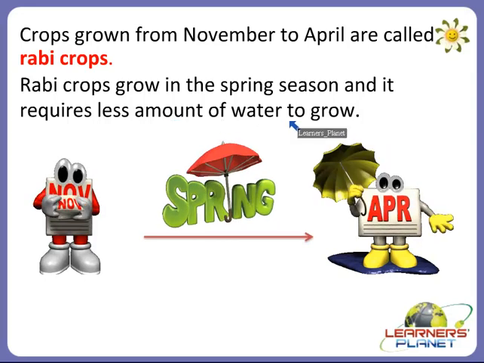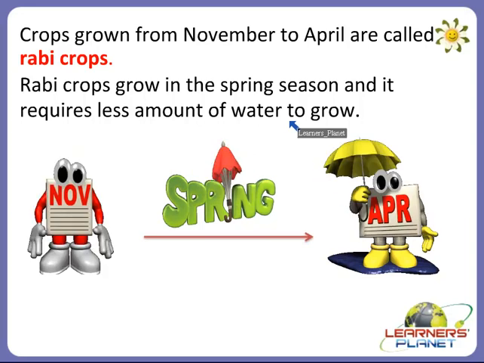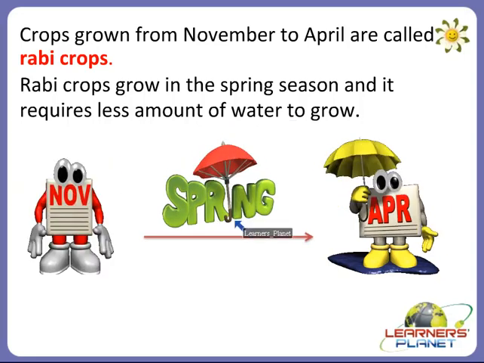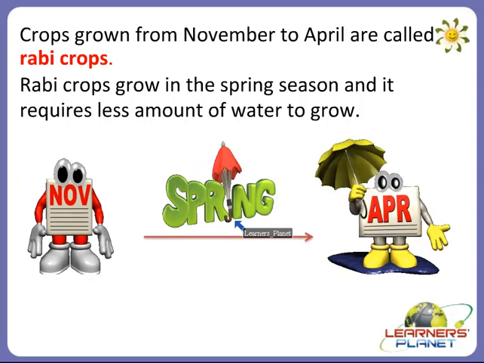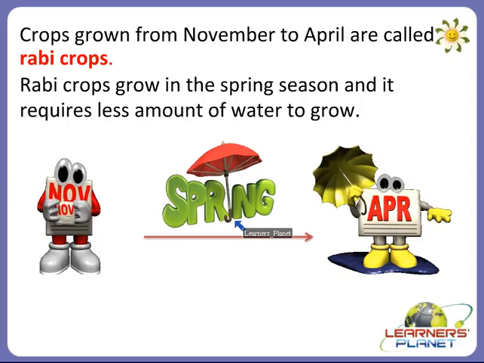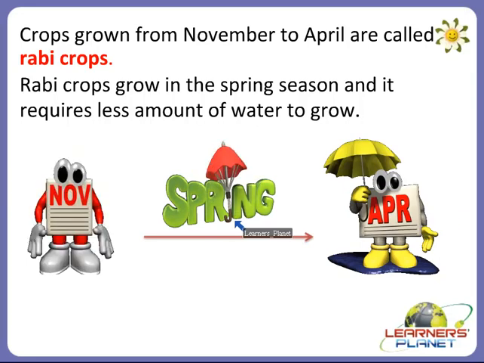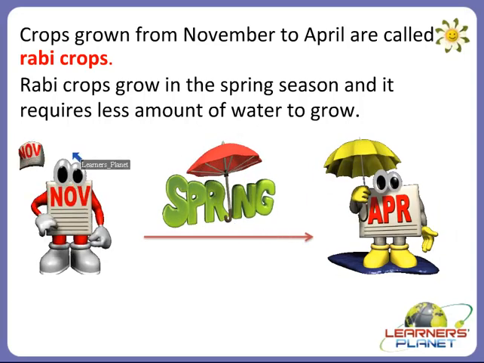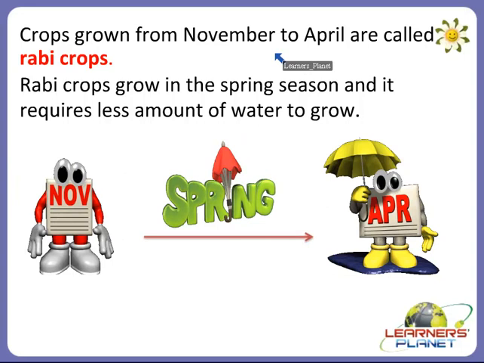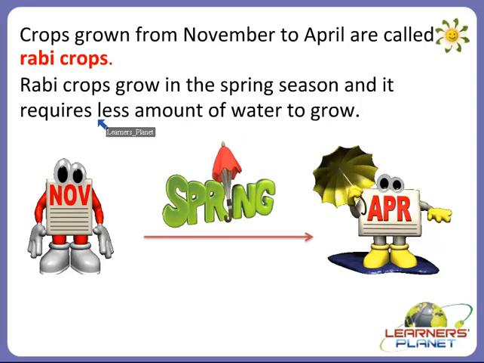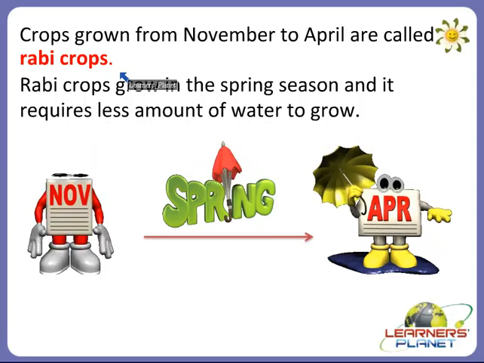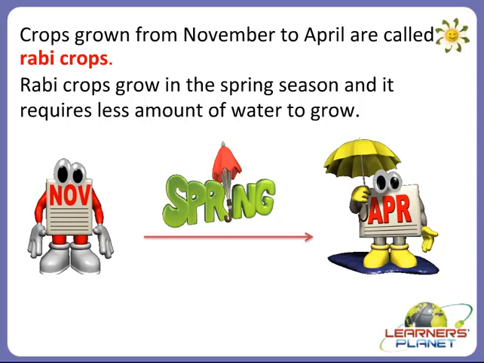So Kharif is also an Arabic word and Rabi is also an Arabic word. Right? So Rabi means spring in Arabic language. Alright children? So, as we saw, most of the cereals are found in Kharif season, but one large cereal crop grows in this season, that is from November to April, and that is why it is called a Rabi crop. Alright children, so let's see some examples of Rabi crops.